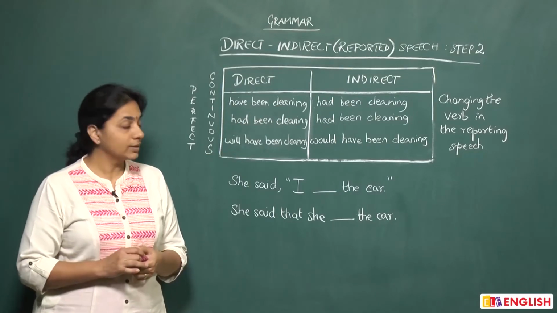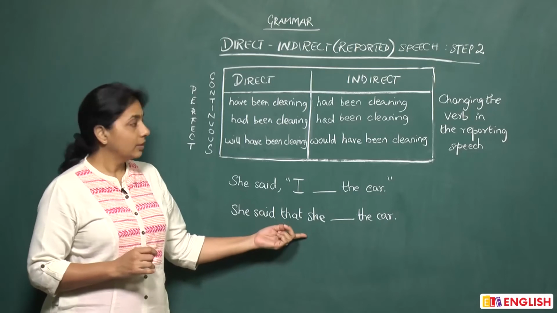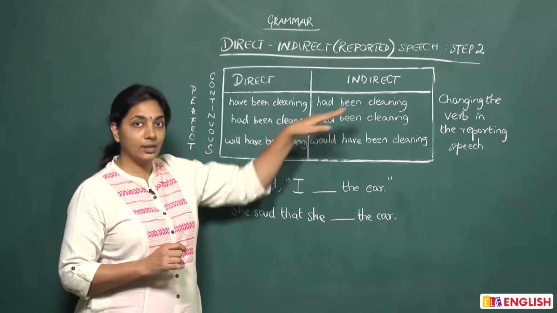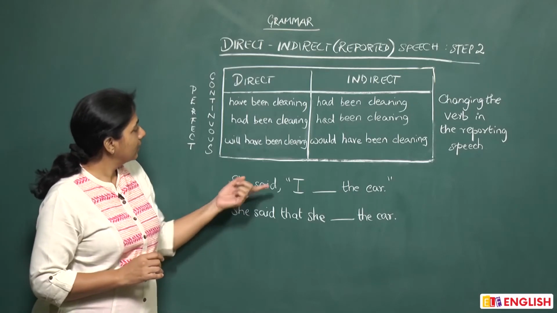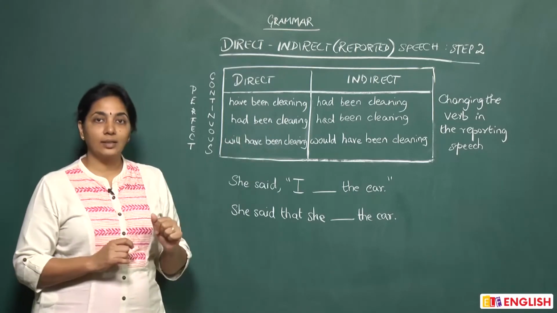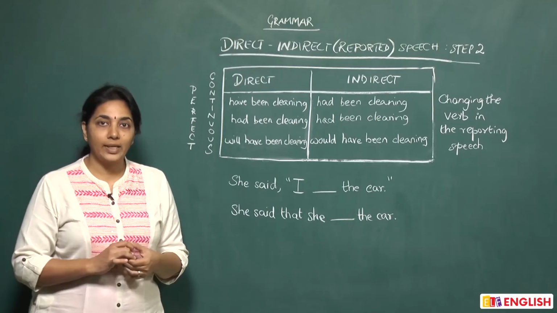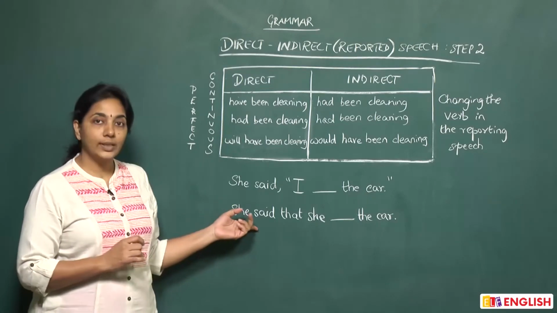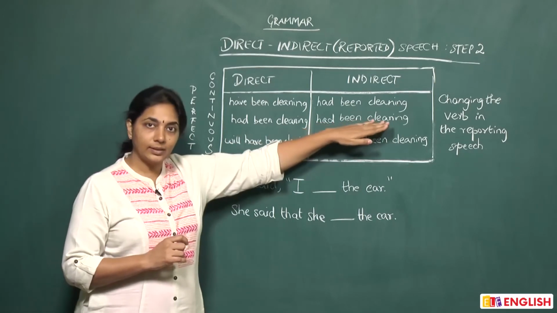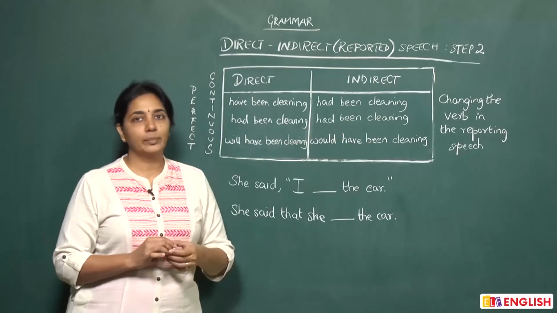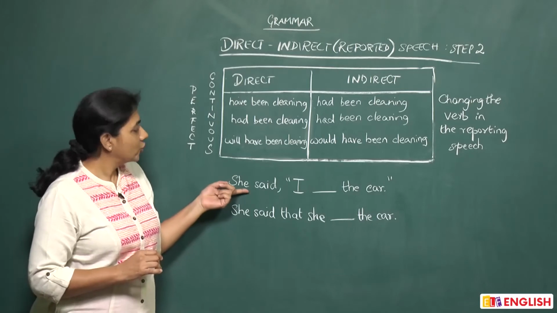Now when you want to convert that, she said that she had been cleaning the car since morning. The next, she said, "I had been cleaning the car for 2 hours when the bell rang." When you convert it to indirect, she said that she had been cleaning the car for 2 hours when the bell rang.